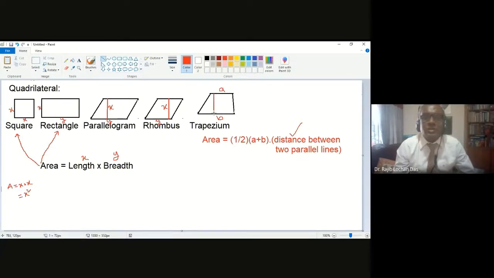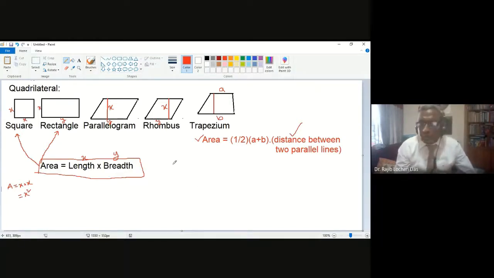If you know the distance and the parallel lines, then you can use this formula for a trapezium. Actually, this is also coming from the original formula, which is applicable for everyone.